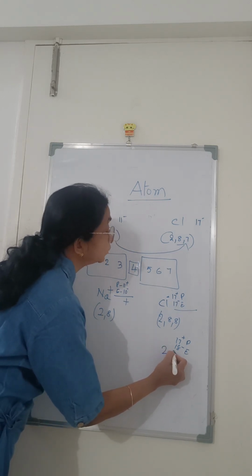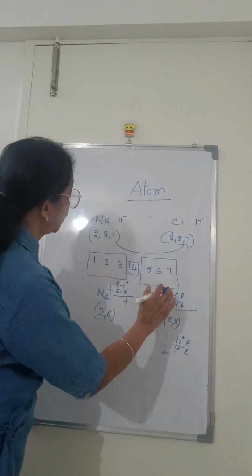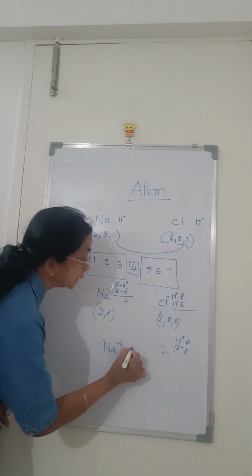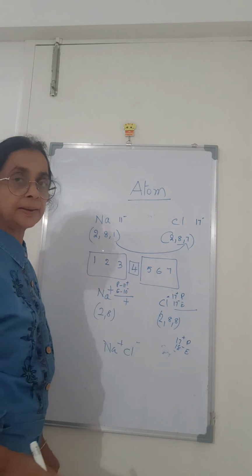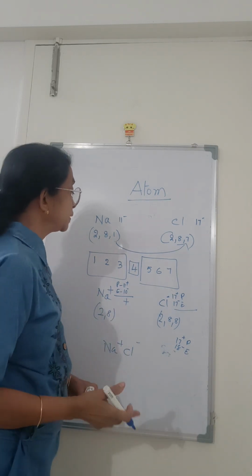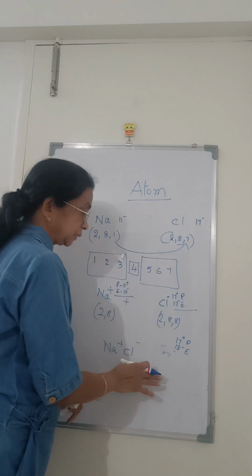This is how NaCl is formed. Na plus, Cl minus. What is NaCl? The table salt which we use every day in our cooking. This is known as an ionic bond.